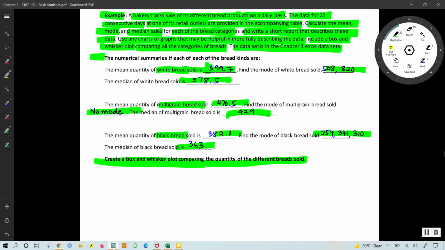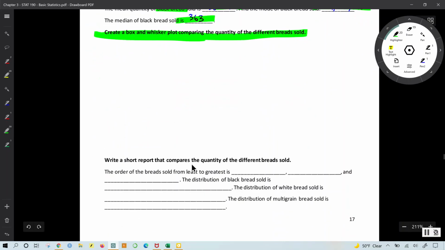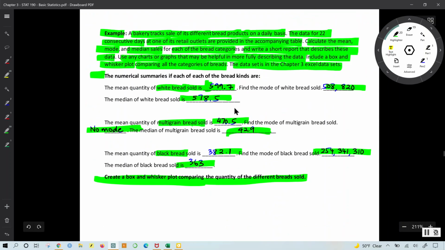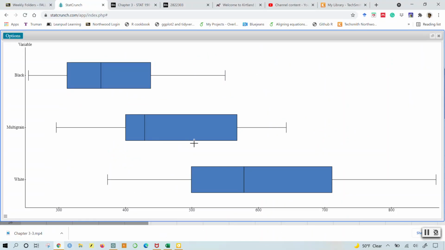So I can go back to creating a short report that compares the quantity of the different breads sold based on the summary statistics and the box plot we have just drawn.